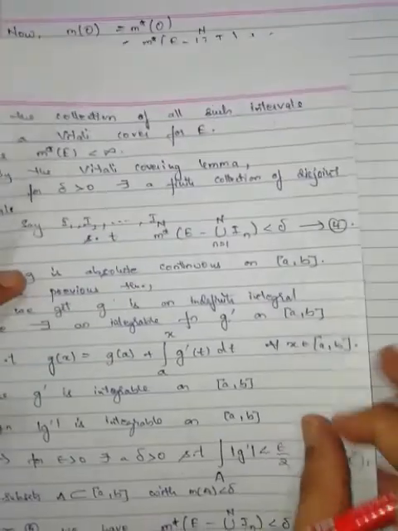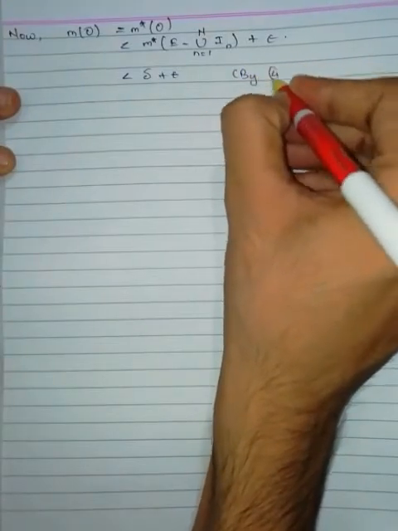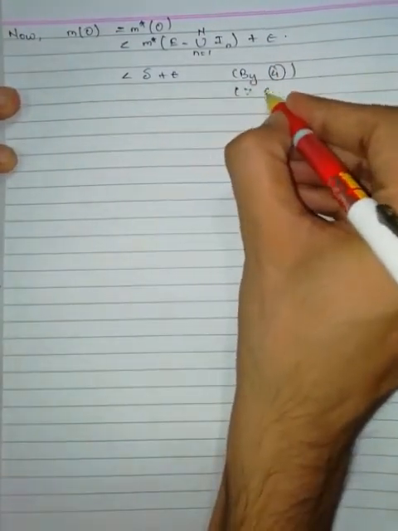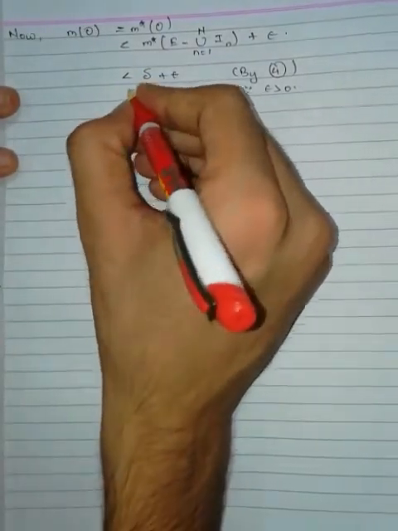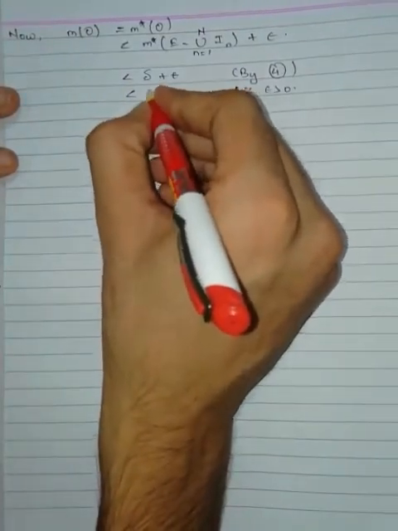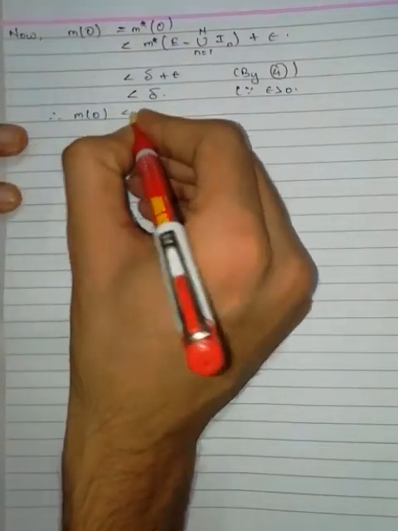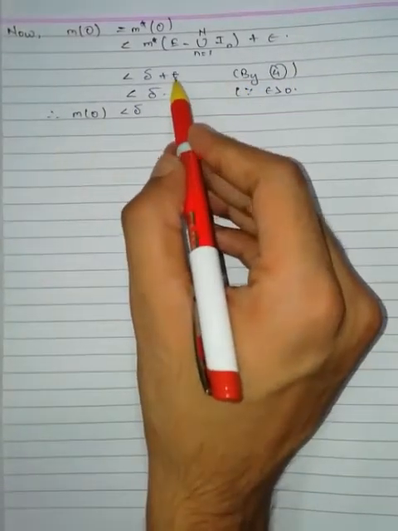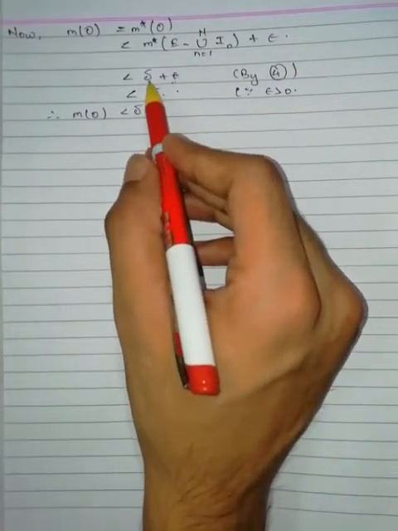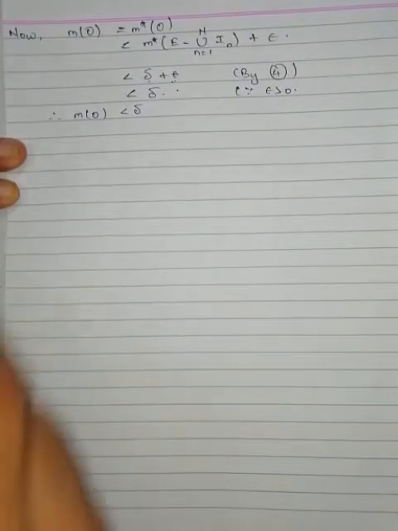But equation number 4 says this is less than delta, so this is less than delta plus epsilon. Since epsilon is greater than 0 and very near to 0, I get less than delta. Therefore outer measure of O is less than delta.